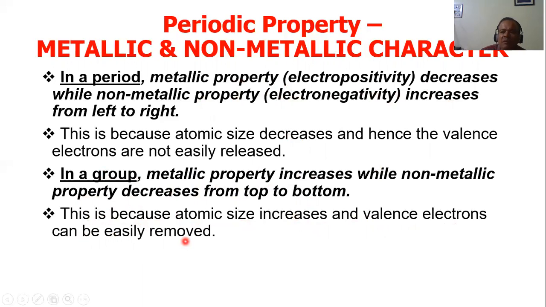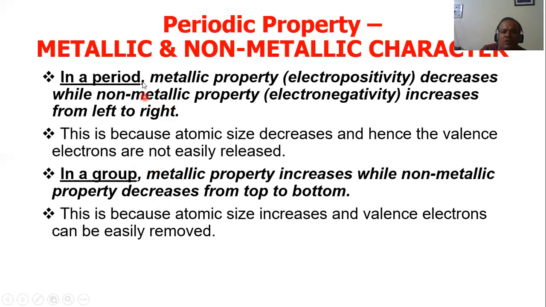So as the atom is becoming bigger and bigger, the electrons in the outermost shell are going far away from the nucleus. So the nucleus is not able to pull the electrons. So that's why it will lose electrons very easily. So because the atomic size increases, remember the metallic property increases. And because metallic property increases, obviously the non-metallic property will decrease. So it's like light and darkness. If the light increases, the darkness will decrease. If the metallic property increases, non-metallic property will decrease.